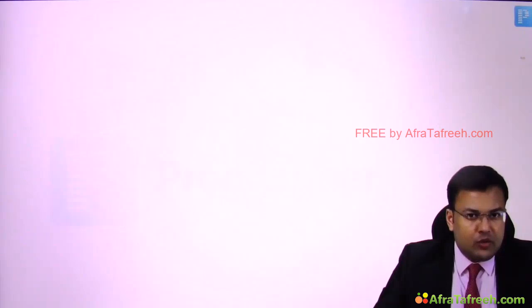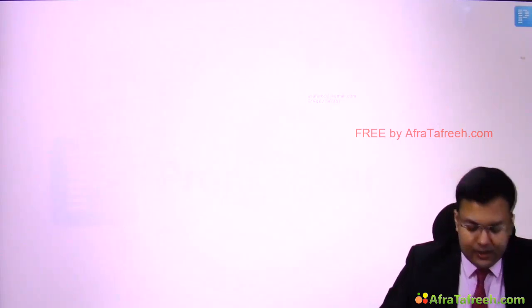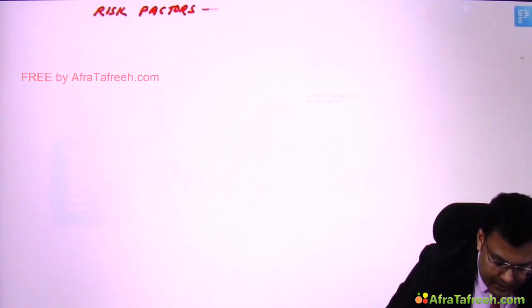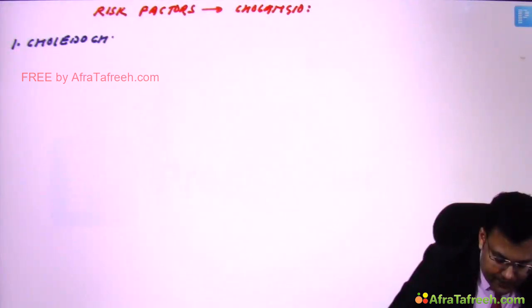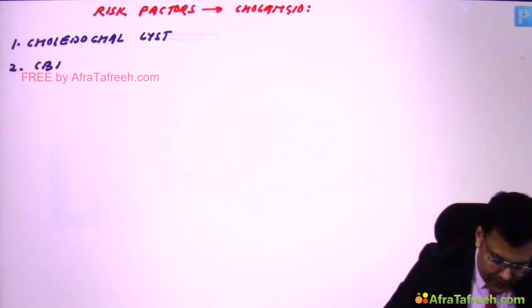Now we are going to discuss cholangiocarcinoma. First of all, have a look at the risk factors for cholangiocarcinoma. So what are the risk factors? First of all, choledochal cyst. Second, choledocholithiasis or CBD stone.